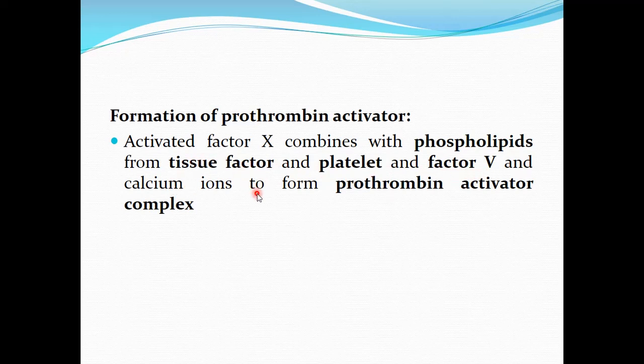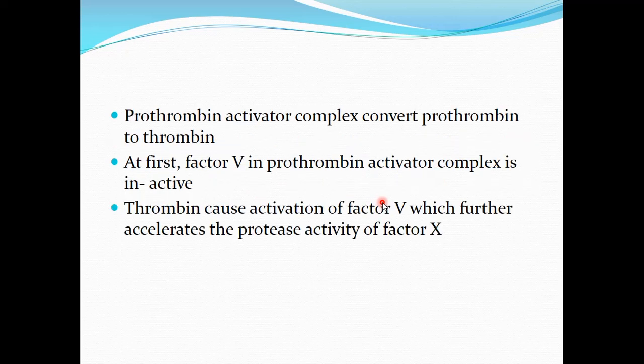All these together form the prothrombin activator complex. And we just discussed that prothrombin activator complex converts prothrombin to thrombin. And at first, factor 5 in the prothrombin activator complex is in an inactive state and it is activated by thrombin.